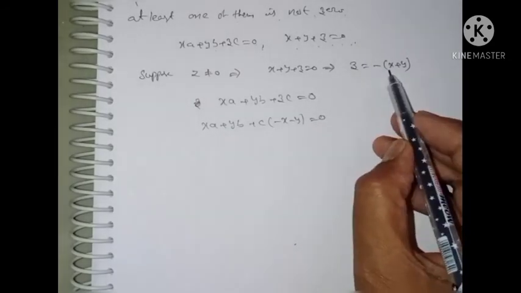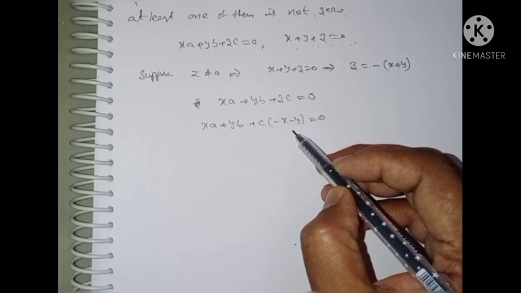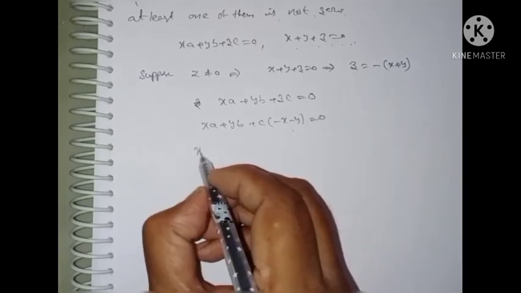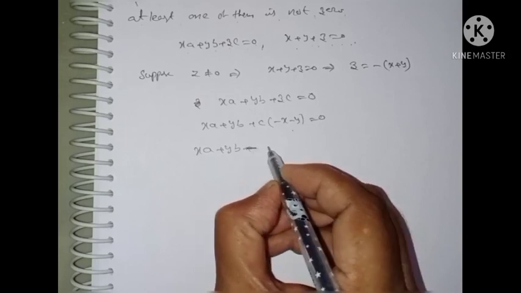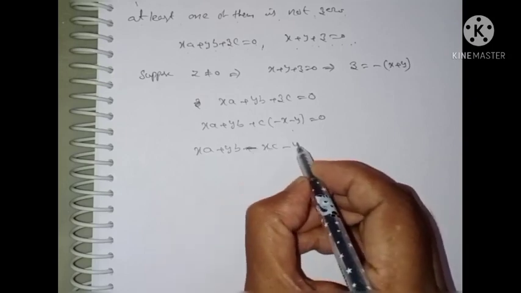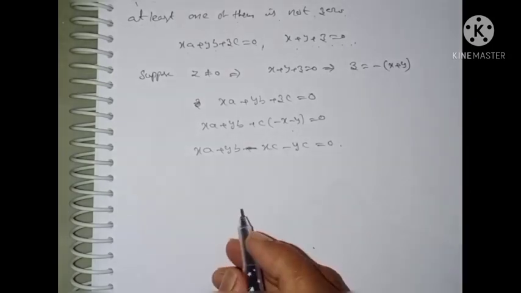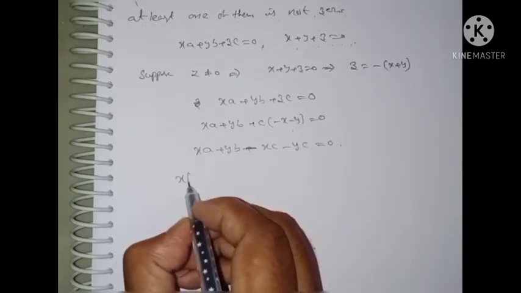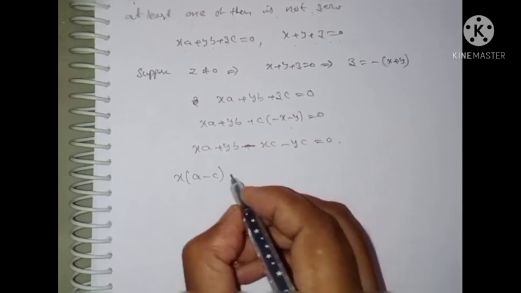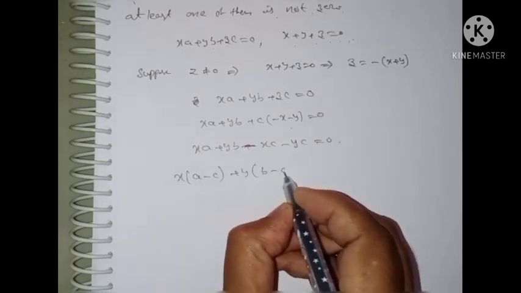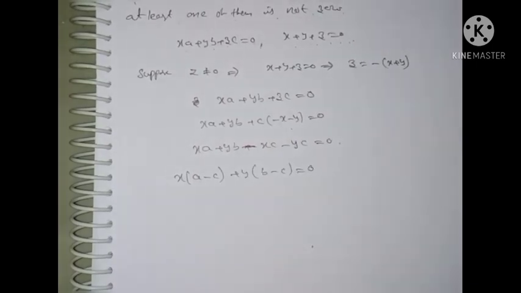Multiplying out, xA plus yB minus xC minus yC is equal to 0. Take x common, giving A minus C, and take y common, giving B minus C, is equal to 0.